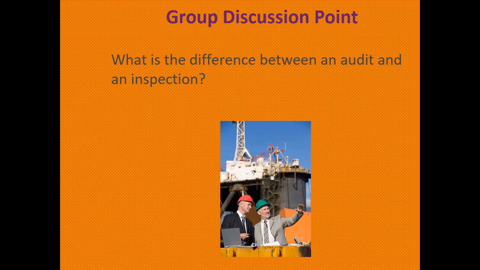But in an inspection, you can go for anything. An inspection is not specific to a specific item or area, but an audit is specific to one thing, like maybe only the COVID-19 implementation or precautions audit in the workplace. But in an inspection, when you go to the workplace, you can check machinery, environment, tools and equipment, and the access road. So an inspection is more wide and open, but an audit is not as open.